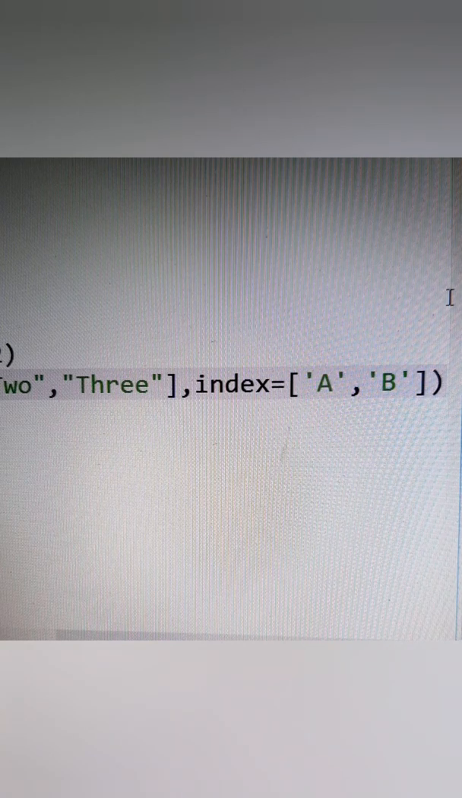Example 28 says write a program to create a data frame from a 2D array as shown below. Now here they have given an array, and we'll have to create our lists accordingly. Array means having lists inside it, and then we have to print it. A simple program, let's try it.